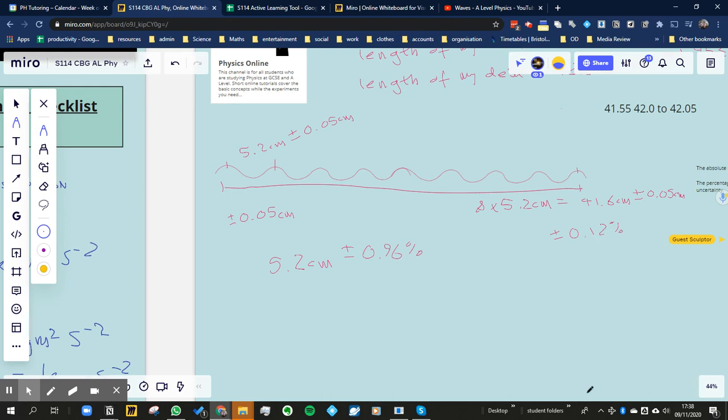We kind of learn about this before we even learn how to calculate percentage uncertainty. If you think about it, if we got a stopwatch and we want to measure how long it takes for somebody to run a marathon, then the measurement that we're going to get is going to be pretty accurate, right? We're not going to be out by much of a percentage.